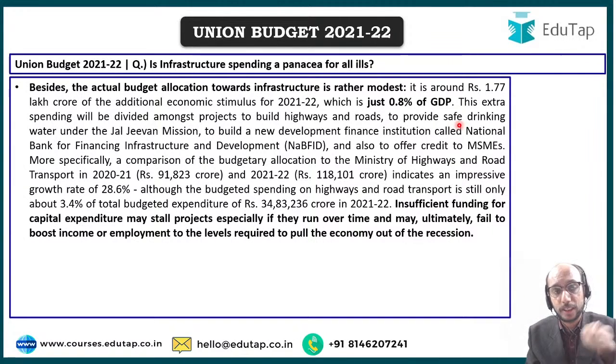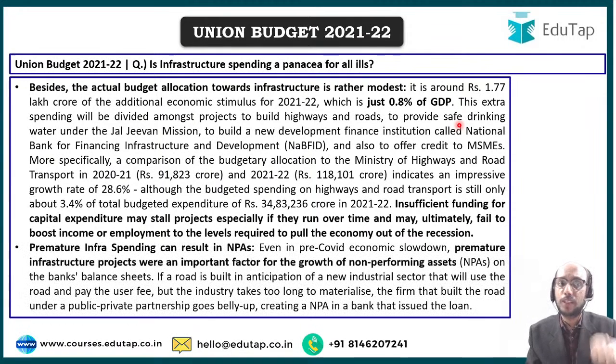we are trying to understand what the shortcomings of this infrastructure spending are. Infrastructure spending can also result in the problem of NPAs. Why? Because if you create infrastructure that is not really required economically, and it is not feasible, not practical, not viable, and it doesn't generate any user fees, then who is going to pay for that creation of infrastructure?